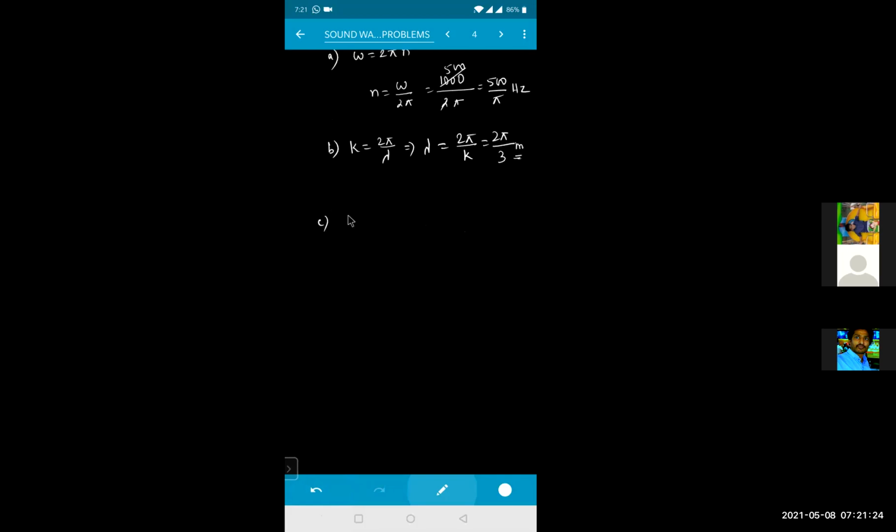Okay. Speed v equals n into lambda. So n we already got, this is 500 divided by pi, into lambda. The lambda value we got is 2 pi divided by 3. This pi and this pi will get cancelled. So this will become 1000 divided by 3 meter per second. Clear?